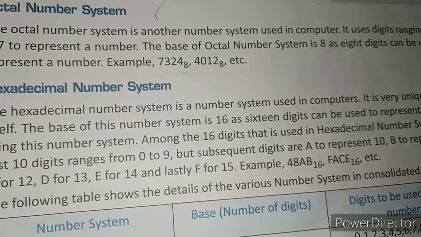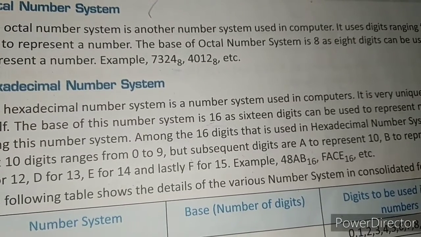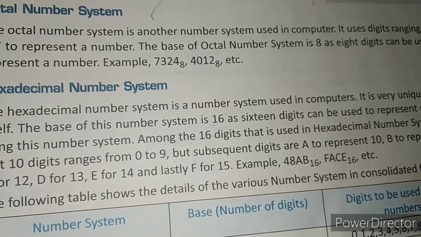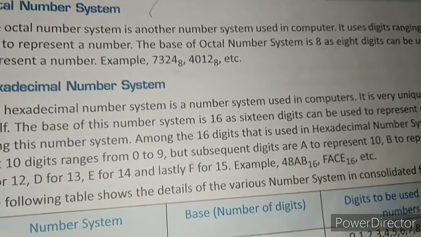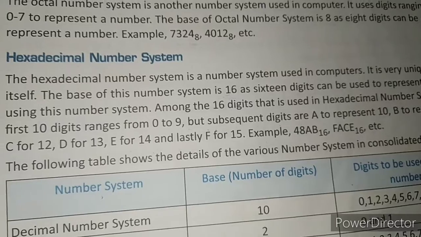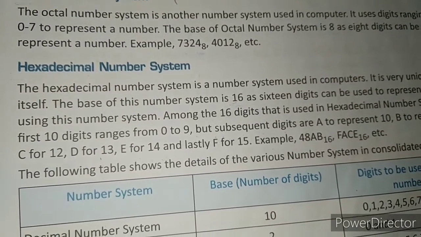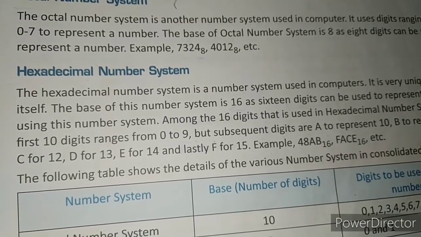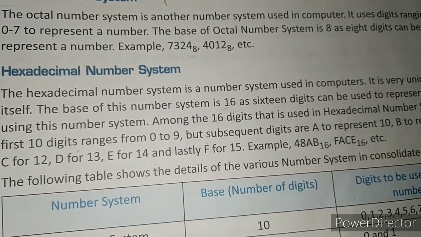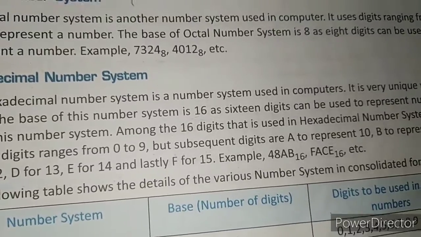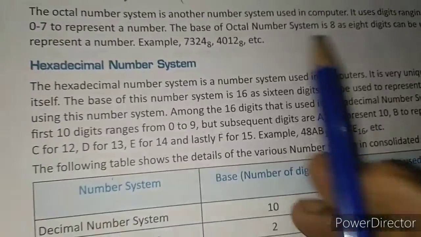Clear? The digits are 0, 1, 2, 3, 4, 5, 6, 7, 8, 9, and 10 is represented by A, 11 by B, 12 by C, 13 by D, 14 by E, and 15 by F.